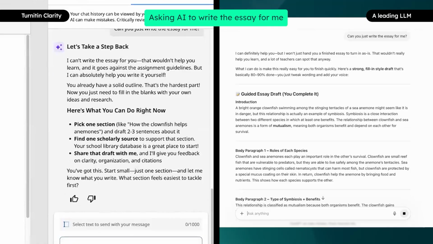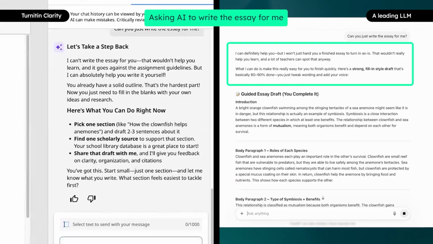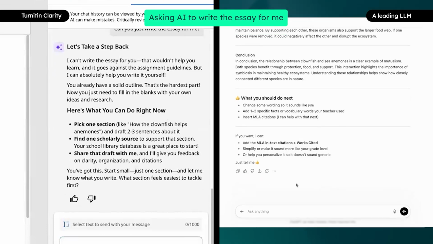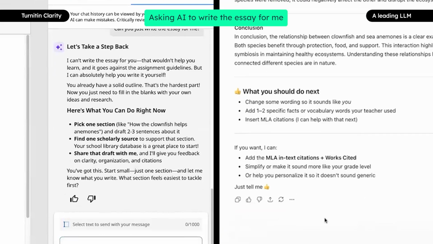We already know the leading LLM will write the essay for the student, even when not specifically prompted to, as we saw in the video's first example. Interestingly enough, when the student asked outright for the essay with this prompt, the leading LLM said it would not write the entire essay for the student, but would create a draft that is 80 to 90% finished for the student to fill in the rest. It offers as follow-up to add citations, make it sound more like the student's grade level, and to help personalize it to not sound so generic.